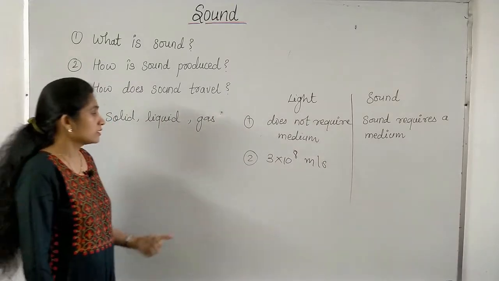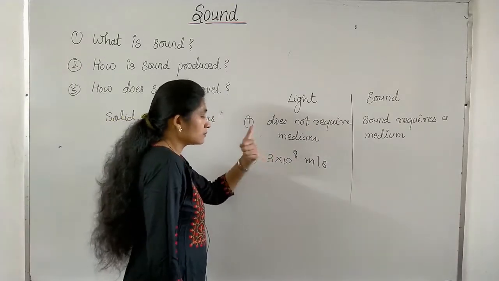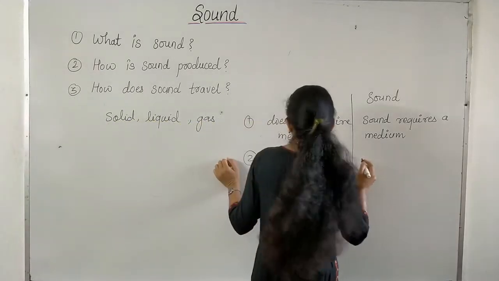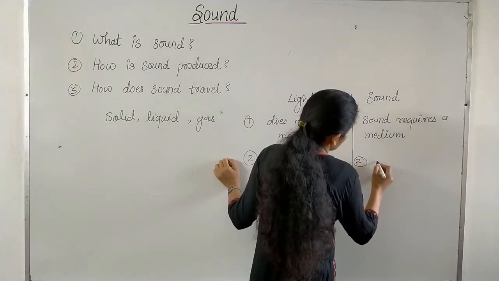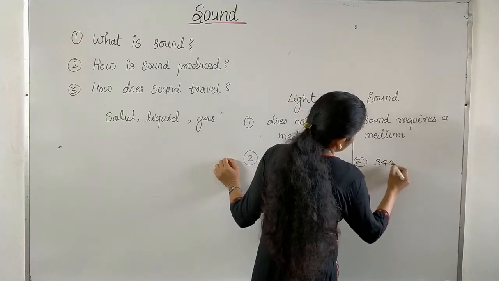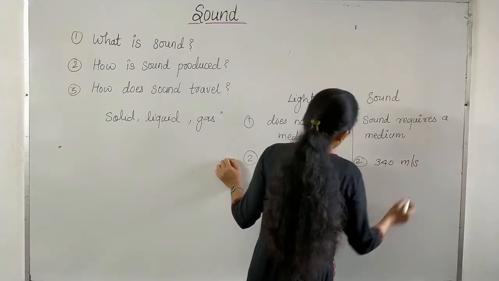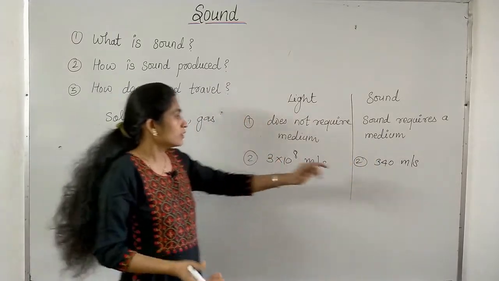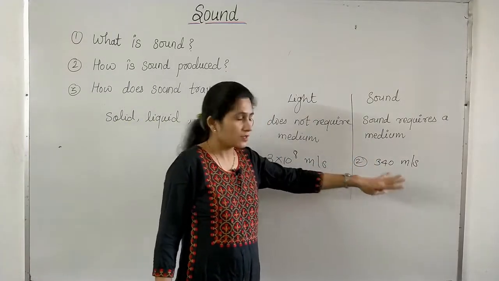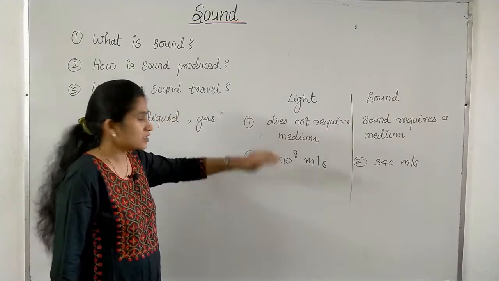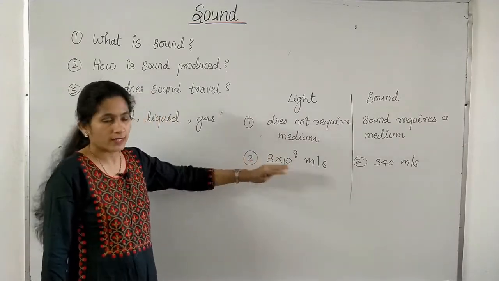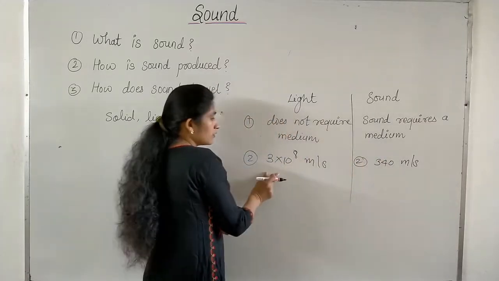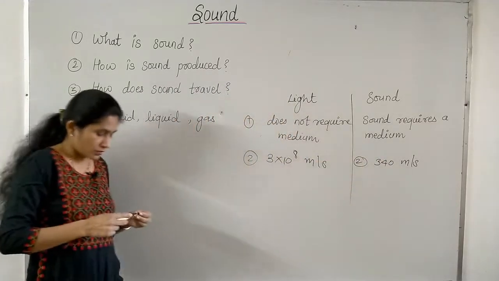Approximately the velocity of light in air is 3 into 10 to the power 8 meter per second, which we have already discussed. This is the maximum attainable speed in nature, and the velocity of sound in air is 340 meter per second. This is at room temperature. As the temperature varies, velocity also varies, but there is no effect of temperature on the speed of light. So there is a vast difference between the speed of light and the speed of sound.